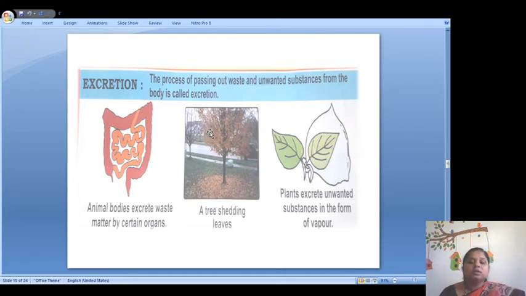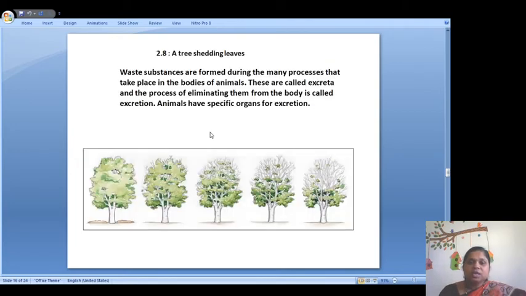So you can see a tree is shedding leaves. Why is it shedding leaves? Because in those leaves they have stored their excretory product, and now they don't want those leaves. When the trees shed their leaves, the trees get new leaves again. Here you can see that as the plant goes on storing the excretory product in the leaves, slowly it throws it away, or the leaves automatically fall down from the plant. So excretion is an important characteristic in living things.